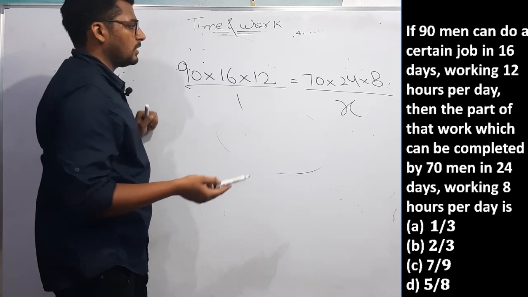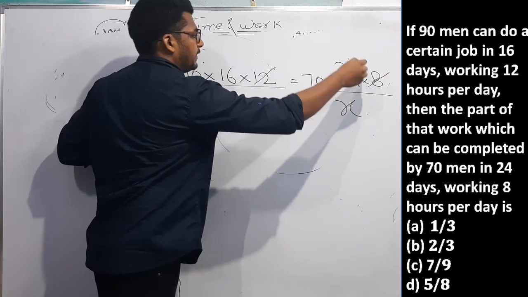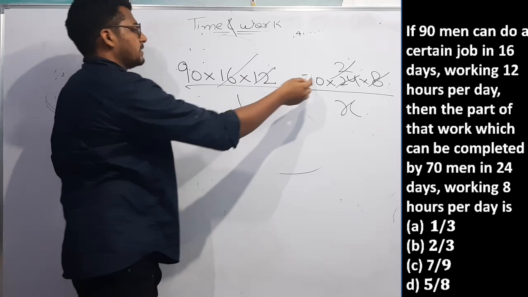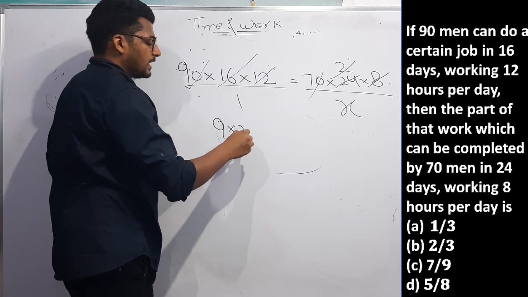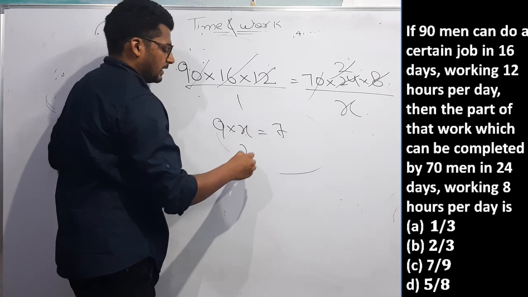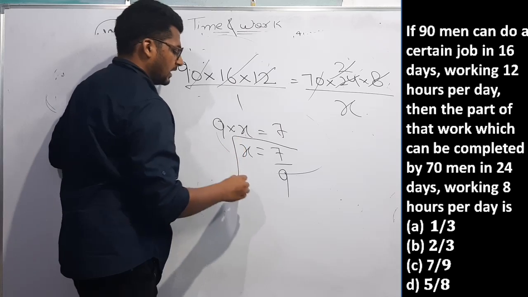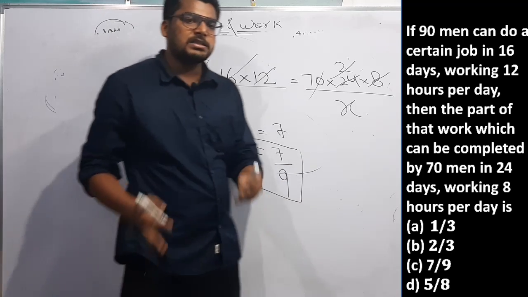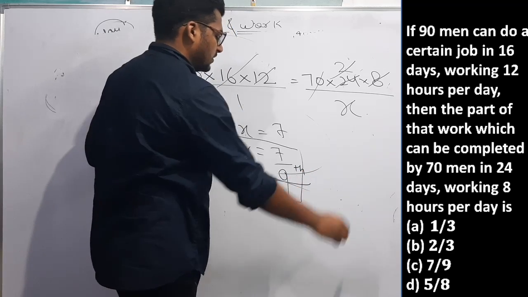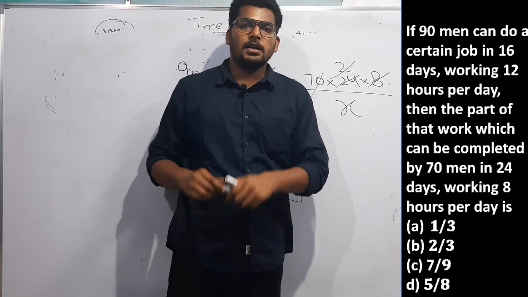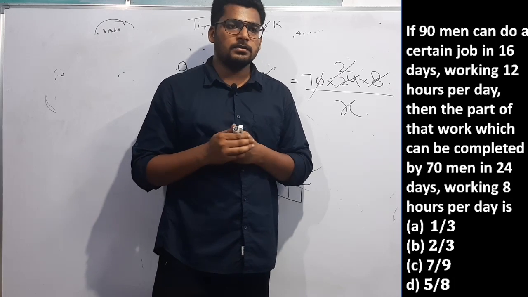If I cancel out 12, 2 times is 14, 8 into 16 will be cancelled by this, 0 will be cancelled by 0, then 9 into X will be equal to 7, X will be equal to 7 by 9. Then what part of the work will be done? 7 by 9th part of the work will be done. That means option number C is the correct answer. Coming on to our last question of time and work.